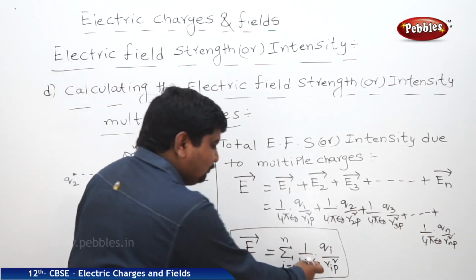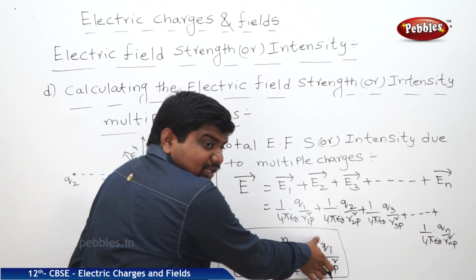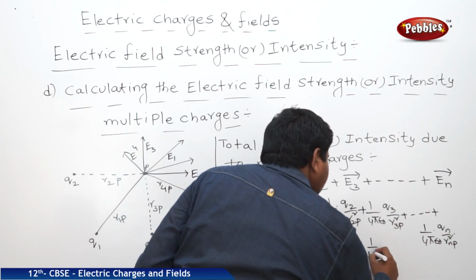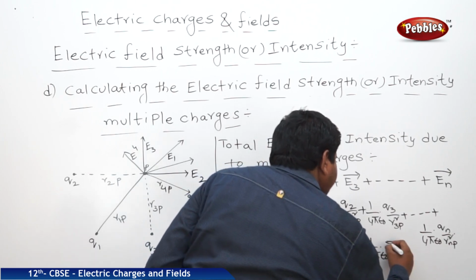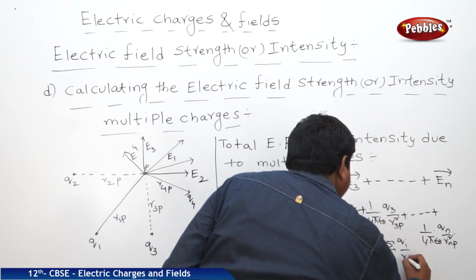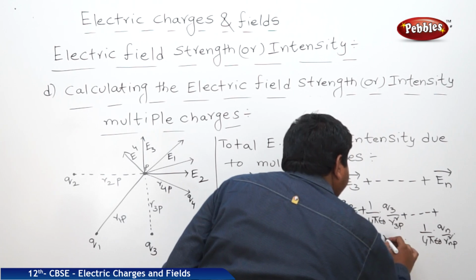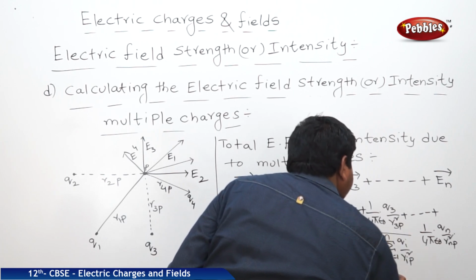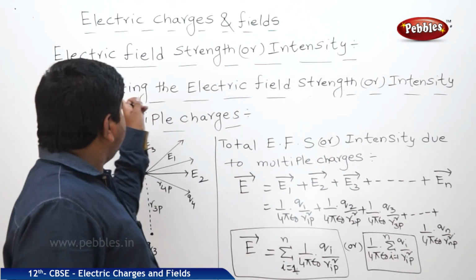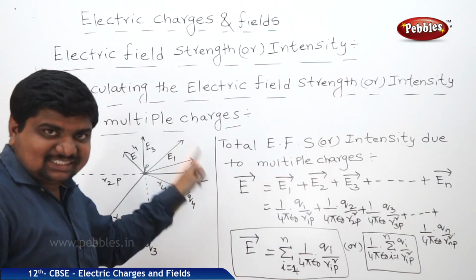Or we can write the 1 by 4 pi epsilon naught outside and apply the summation symbol only for the Q and R like this. 1 by 4 pi epsilon naught into summation over Qi by RiP square, where i is equal to 1 to n. This is the way to express the calculated electric field strength or intensity due to multiple charges.